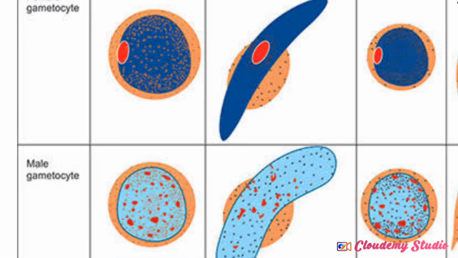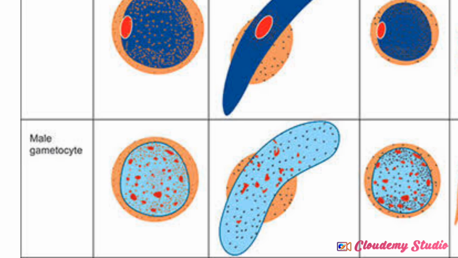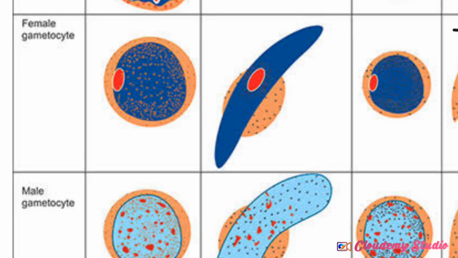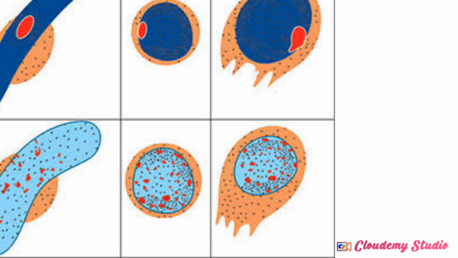But another thing I want you to note is the structure of the male and female gametocytes. For vivax, it is spherical or oval. It has a large compact nucleus, and it matures in 8 days. Ovale is similar to vivax, and malariae is also similar to both of them. It is similar to vivax, but it has fewer Schüffner's dots, and you can see fimbriation here.